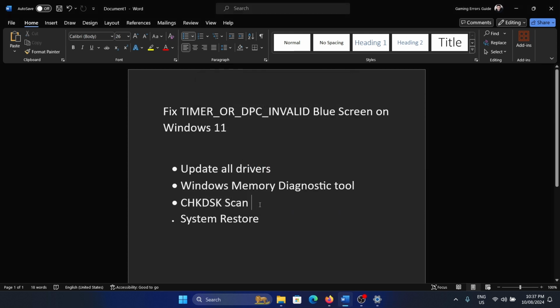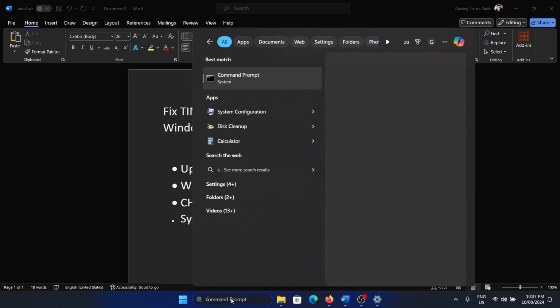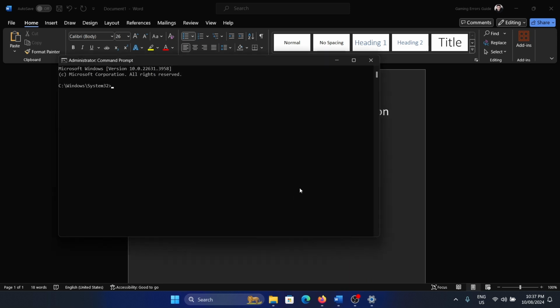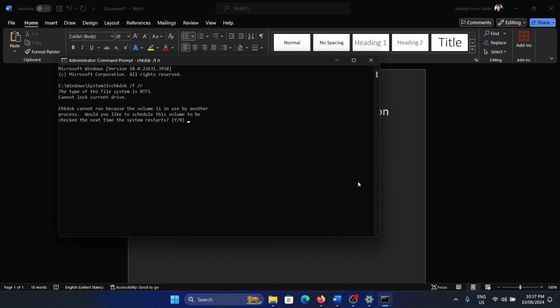The next solution is to run the check disk scan. Search for command prompt in the Windows search bar and click on Run as Administrator. Type the command chkdsk /f /r and hit enter. Now press Y and hit enter once again.